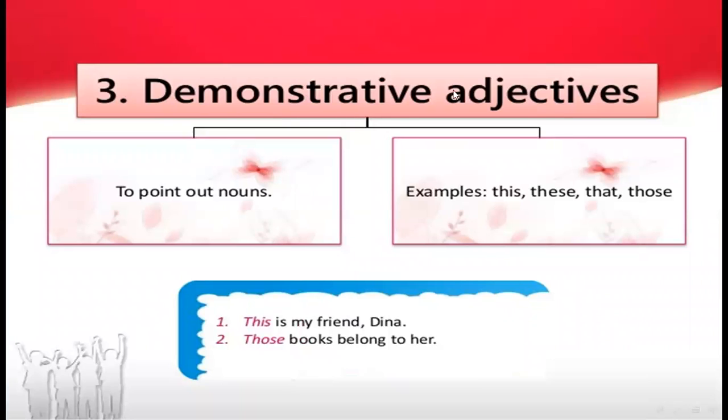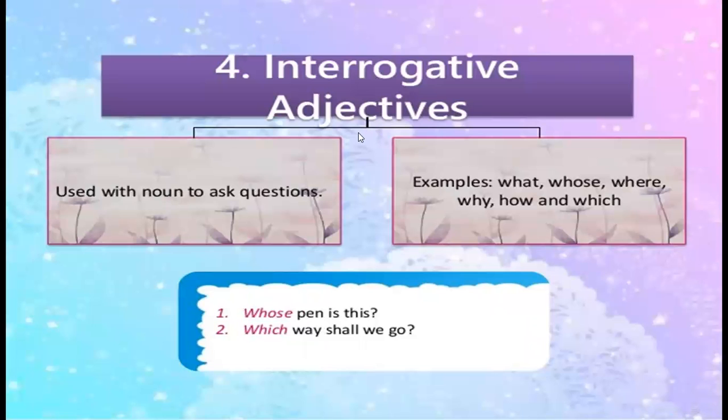Third is demonstrative adjectives, used to point out a noun. Examples are this, these, that, those. This is my friend Dina. Those books belong to her. This type of adjectives is called demonstrative adjectives. Interrogative adjectives are used with a noun to ask questions. Examples: what, whose, where, why, how, and which. Whose pen is this? Which way shall we go? So this type of adjectives is called interrogative adjectives.